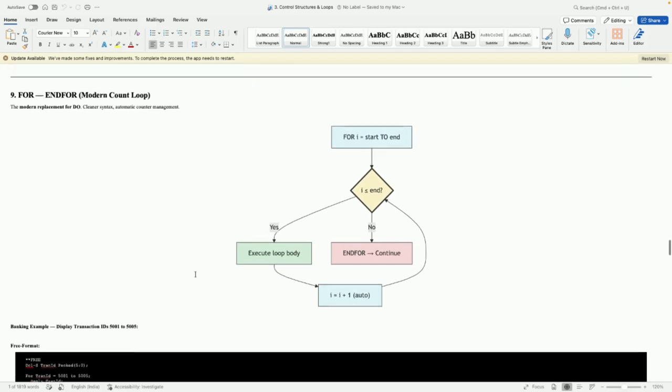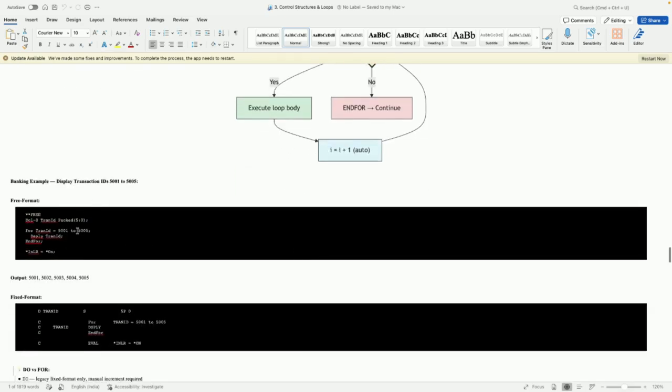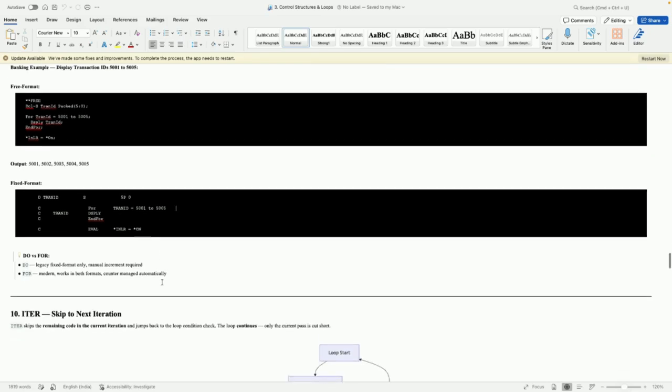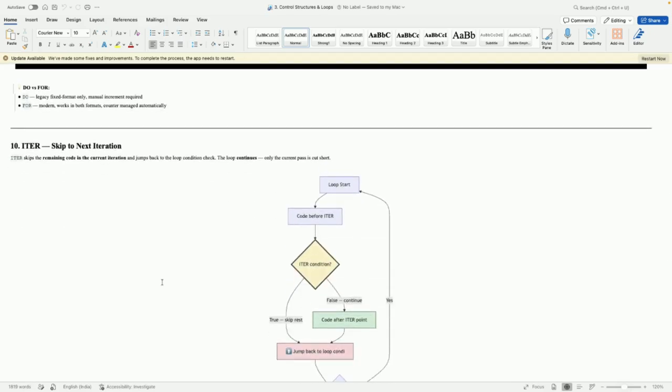And for and end for is the modern count loop. For is the start to end, and it executes the loop body, and end for continues. For example, here you can see 5001 to 5005 I want to execute, and it will be executed. So you don't need to mention anything. Do is the fixed legacy format where manual increment is required, and for for you don't need to increment manually, it will be taken care of. If you want to mention by 2 or something, it will be incremented by 2. Okay, so these are the iter. What is the iter?